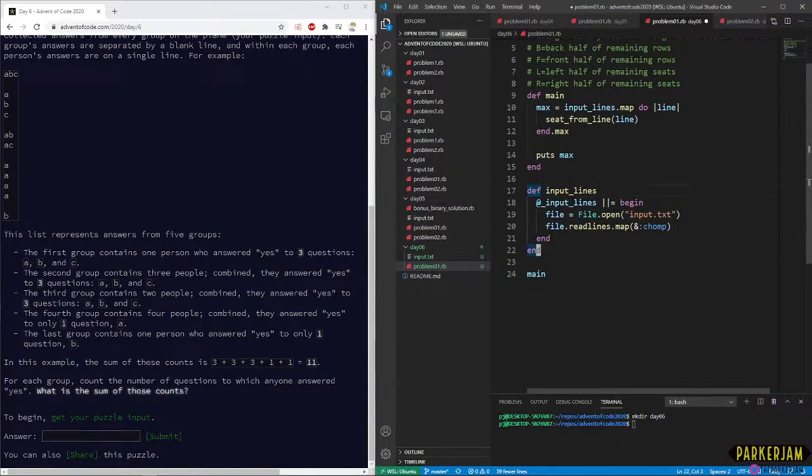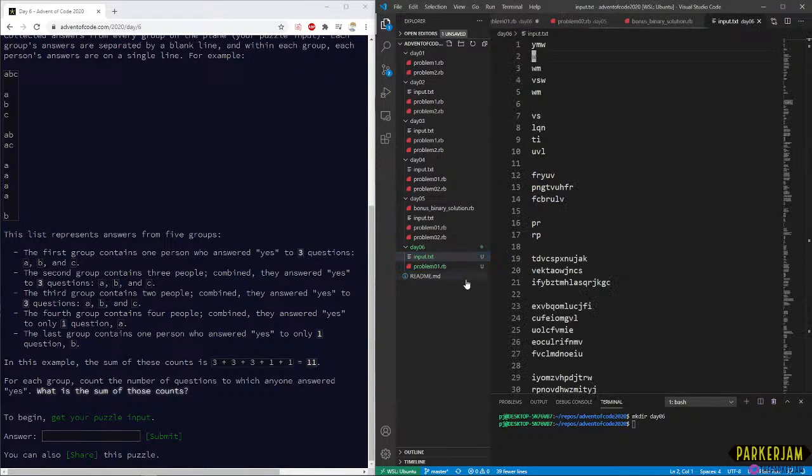So input lines we can just use as is, and what this does is it takes our input.txt file in the current directory. Read lines will take that file handle and just get us all the lines from it. And map chomp basically means we're going to transform this list of lines into a list of lines that has the trailing newline cut off, because we don't need that either. Is there any sort of trailing space or anything like that here? No, the lines are clean here. Okay, so let's close out this and this and this. We have a lot of leftover junk from before. We don't need all that.